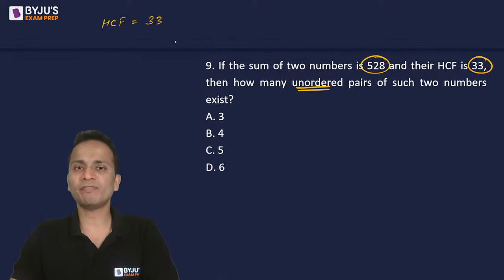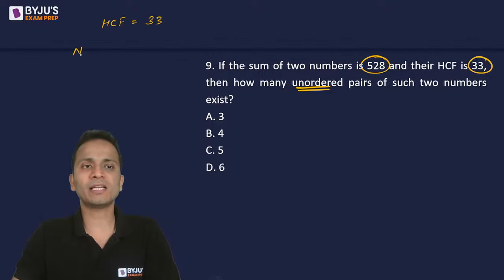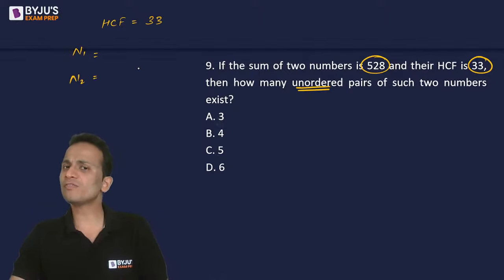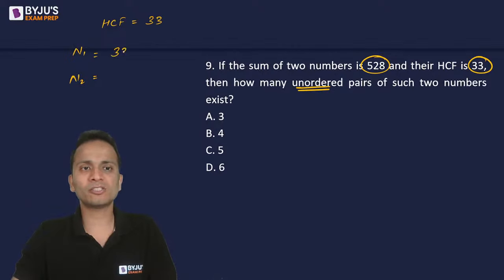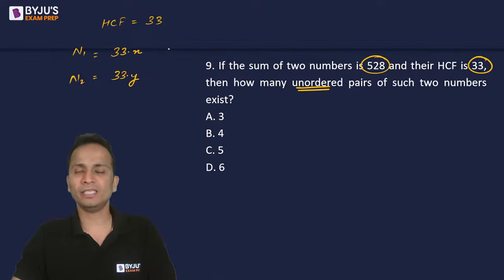Now, the highest common factor of these two numbers, let's say the numbers are n1 and n2. The highest common factor is 33. The factor of these numbers is 33. That means the numbers should be multiples of 33. So I'll assume the numbers as 33x and 33y. So 33 into x and 33 into y, these are the numbers.